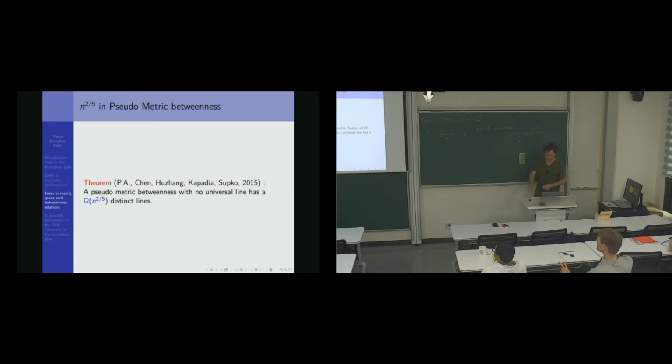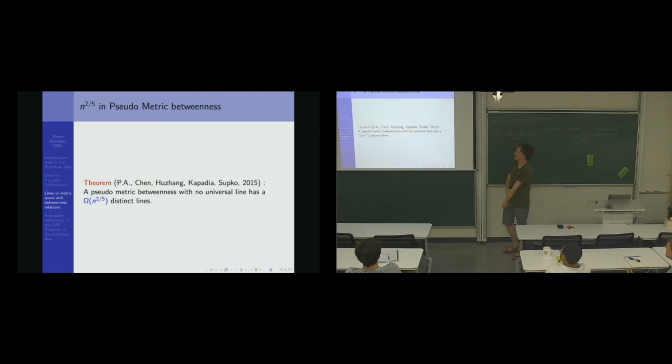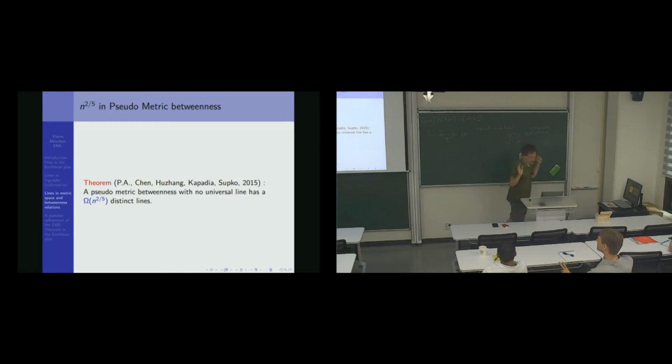Okay, so I claimed before that a metric space has at least square root n distinct lines. But actually, I will prove to you this theorem that says that a pseudo-metric betweenness with no universal line has at least n to the 2/5 distinct lines. And the idea is almost the same as for the metric spaces. So here, the only tool, the only structure I have, is the inner transitivity, this thing.